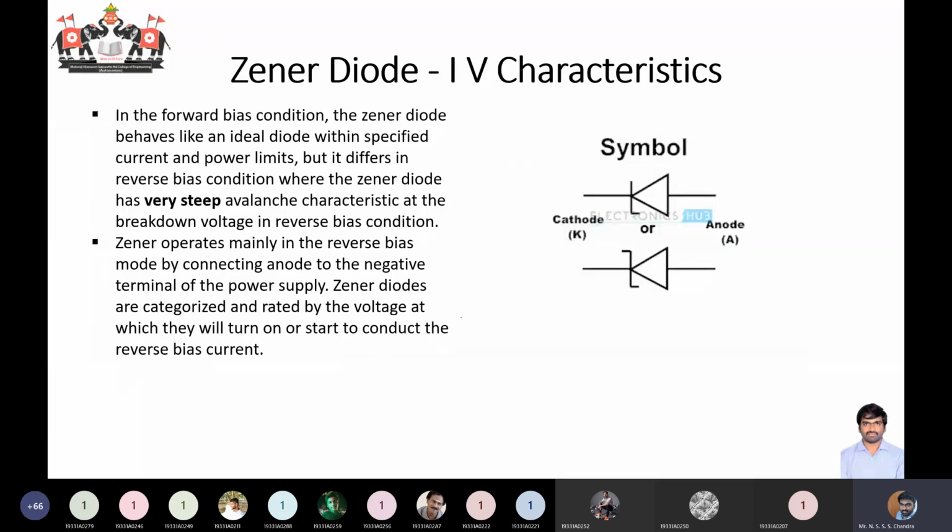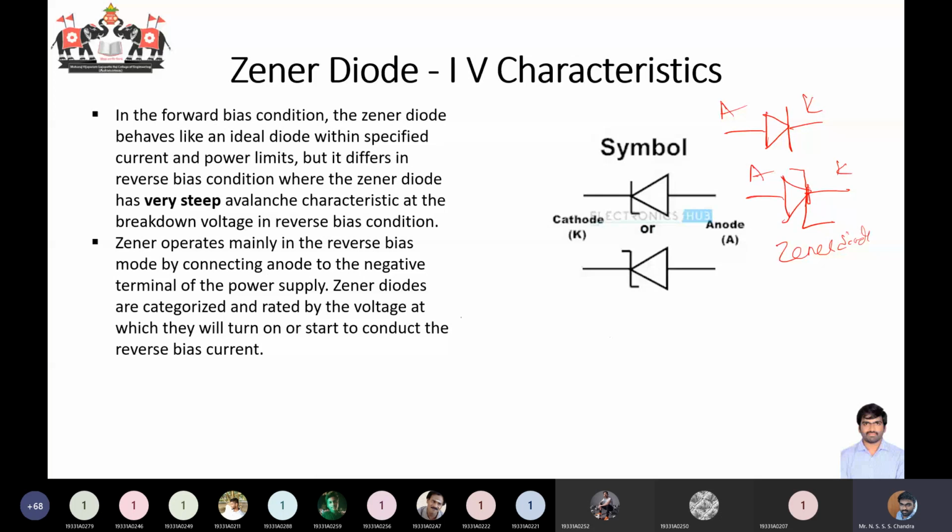Okay, and coming to the symbol, the symbol of your normal diode is simply a triangle and a vertical line, right? So this is your anode, this is your cathode. Whereas for a Zener diode you will write a jet-like structure over here. Okay, this is your anode, cathode. This will be your Zener diode. In forward bias your Zener diode acts more or less like a normal PN junction diode. So you need not go for a Zener diode if you want to use a diode in forward bias, because there is not much difference between a normal diode and the Zener diode.